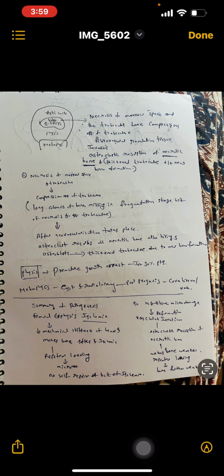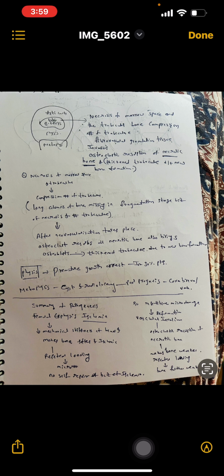Around that lucency, there is sclerosis. This is known as the fragmentation stage because of the necrosis and fracture of the trabecula. After neovascularization takes place, osteoclasts resorb all this necrotic bone and also bring osteoblasts, with thickened trabecula due to new bone formation. In the physis, there is premature growth arrest in 30% of patients.